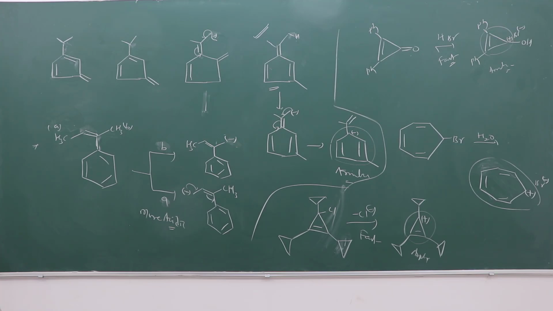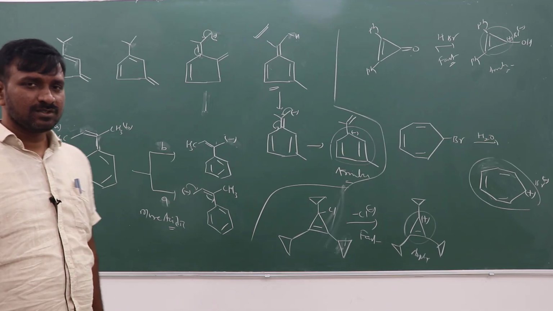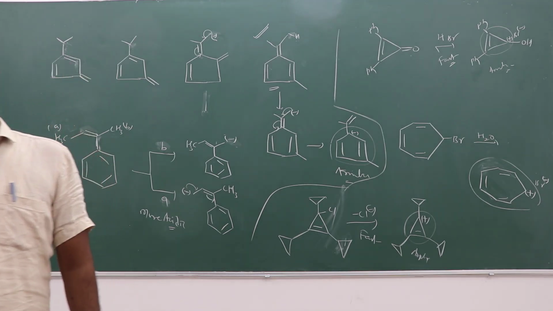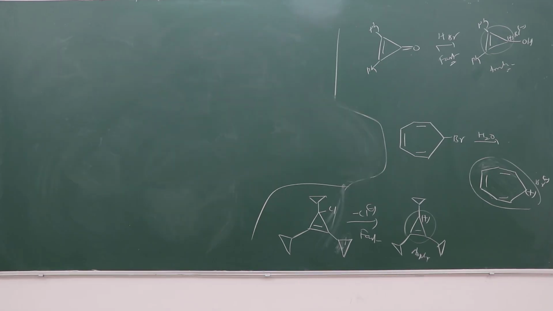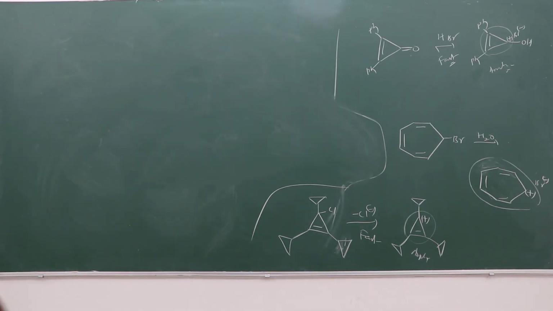So the loss of Cl minus, the reaction, is fast. Why? Because aromatic character stabilizes it, and a stable compound is formed. Next, another example.